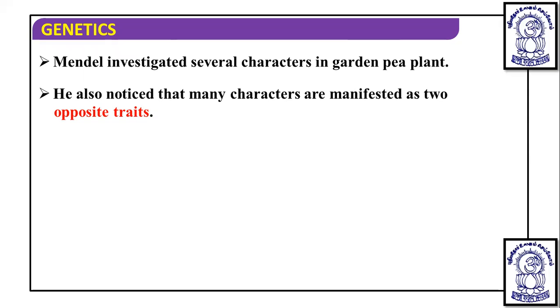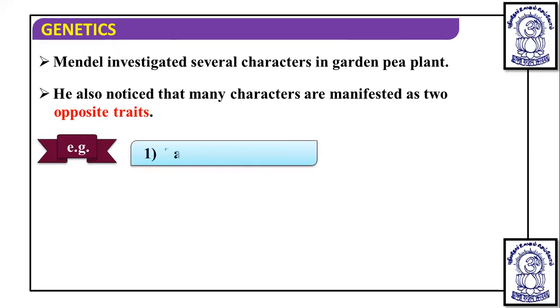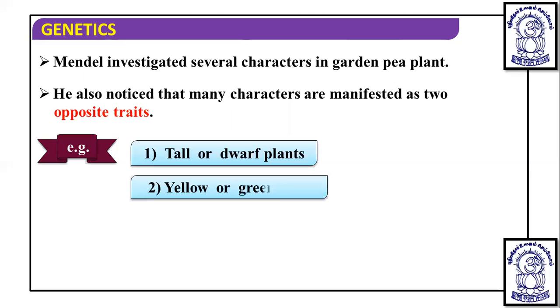He gave the example that tall and dwarf plants are the variants of height. Yellow and green are also variants or traits of the character seed color. So dear students, these are the traits.